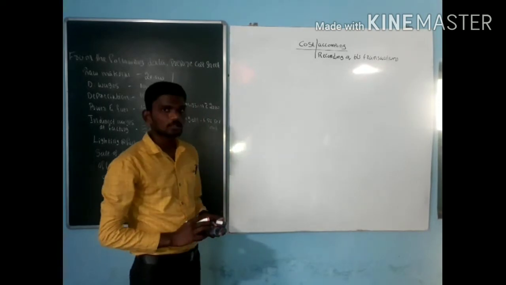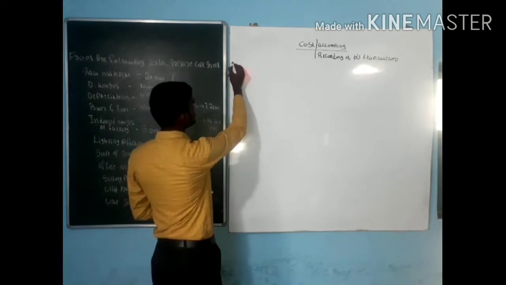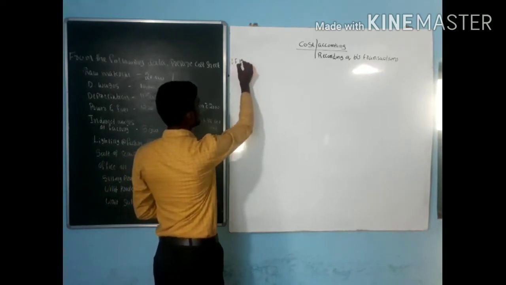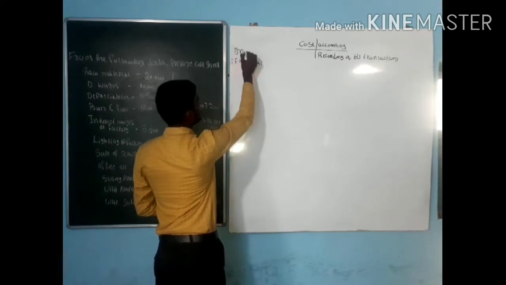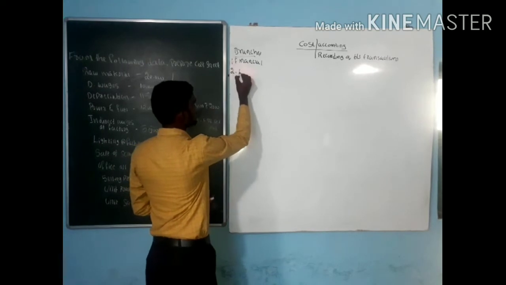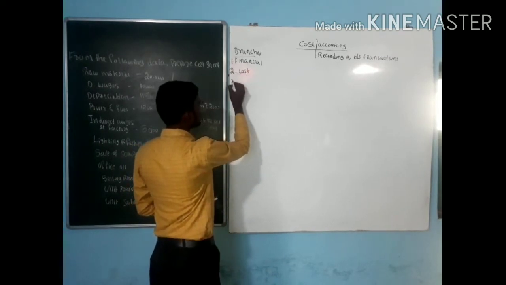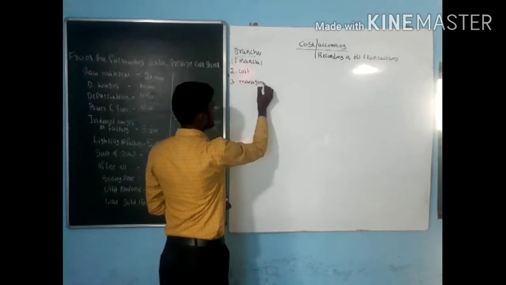When it comes to accounting, we have three kinds of branches. One is financial accounting. The second one is cost accounting. And the last one is management accounting.